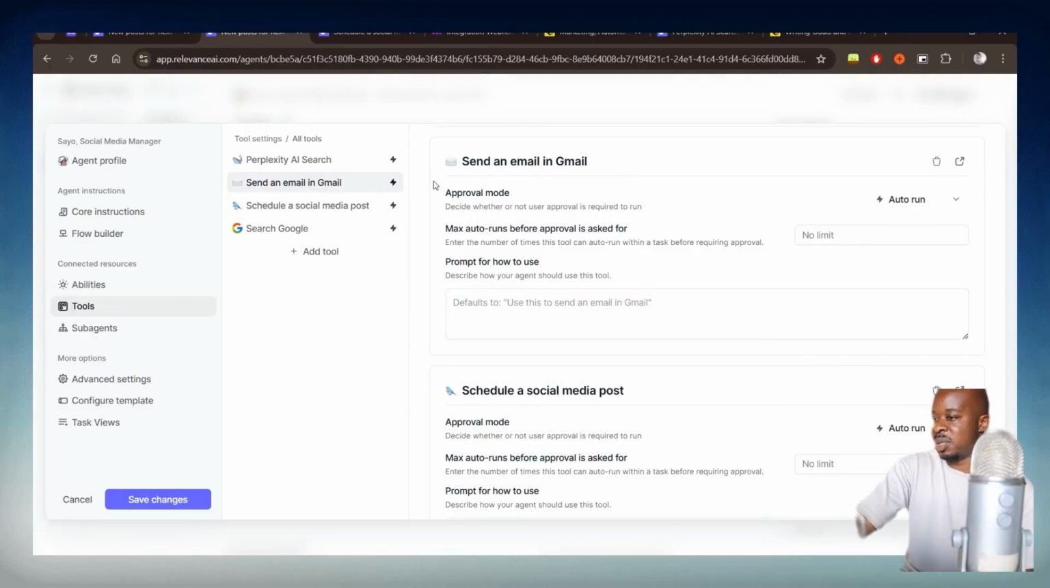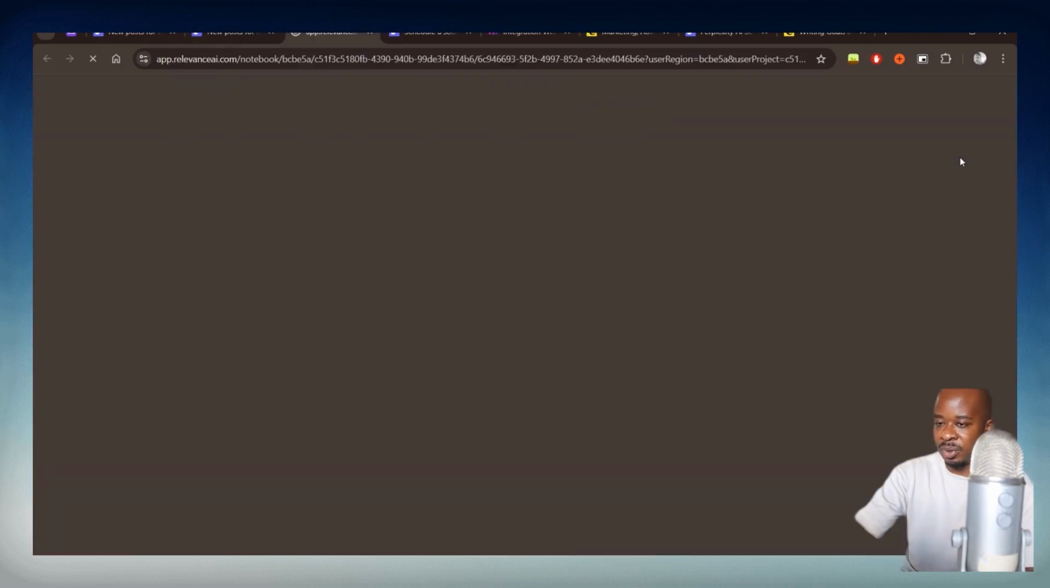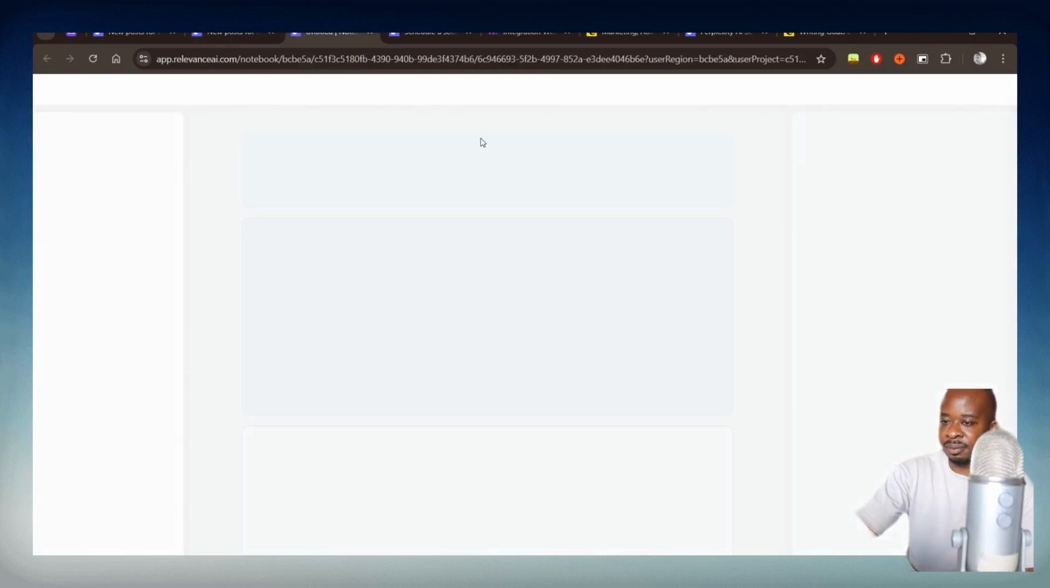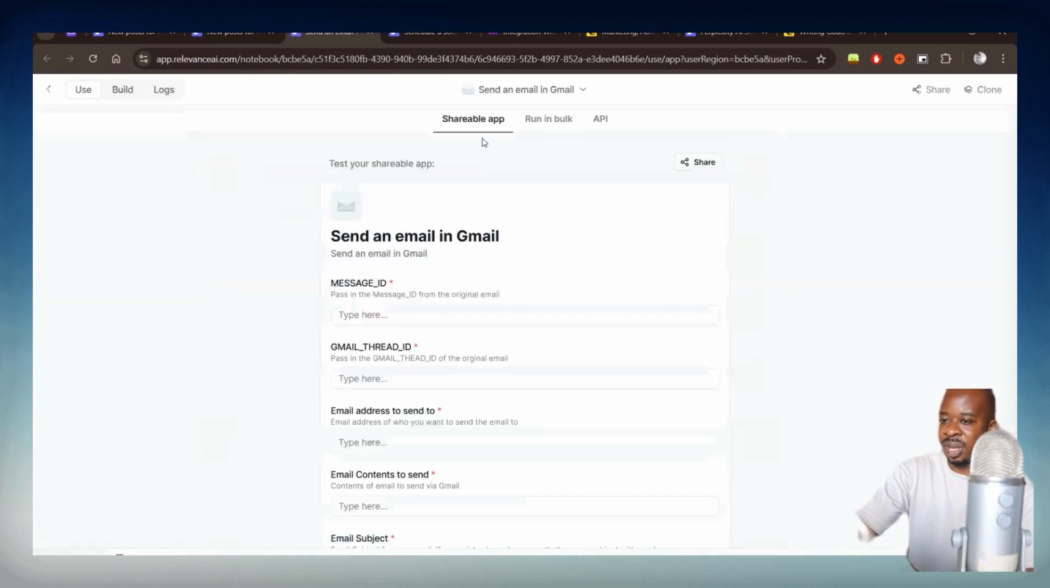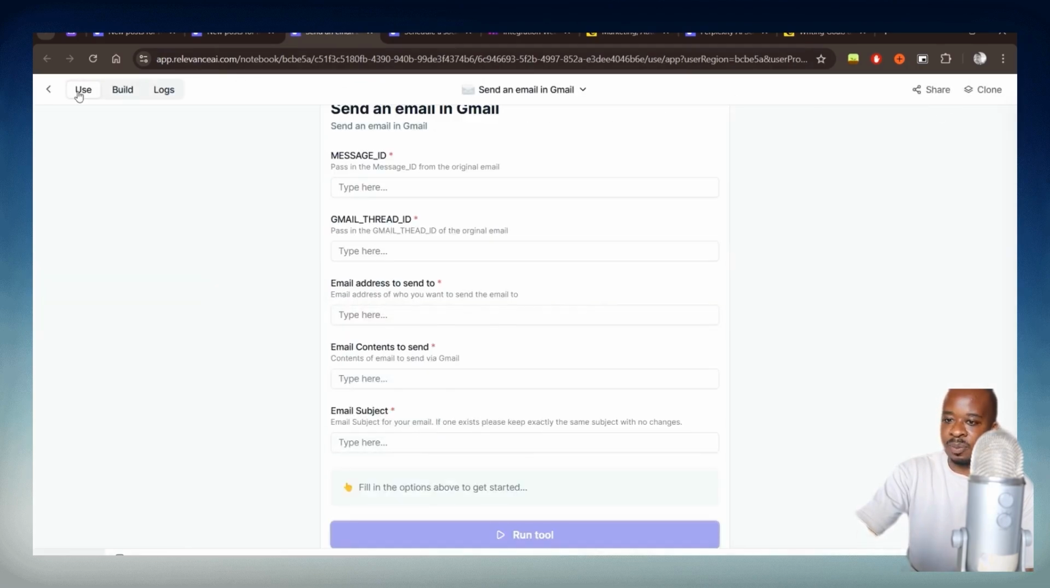And finally, we have the last tool, which is pretty simple. It's not that exciting. It's just send me an email in Gmail. So I've asked the AI agent to send me an email of the Instagram ideas that it has for me as well. And we can go into that, and I can show you how that is set up. It's really simple.